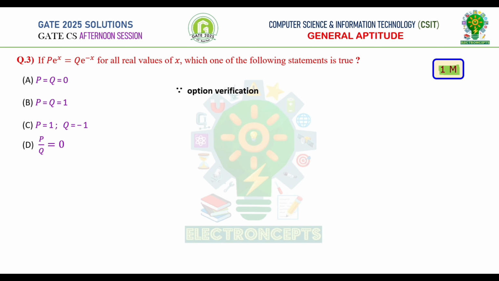If we substitute p is equal to 1 and q is equal to minus 1, then also the given equation is not satisfied. If we substitute p by q is equal to 0, then the equation becomes undetermined. If we substitute p is equal to q is equal to 0, then the equation is satisfied. Therefore, option A is correct.